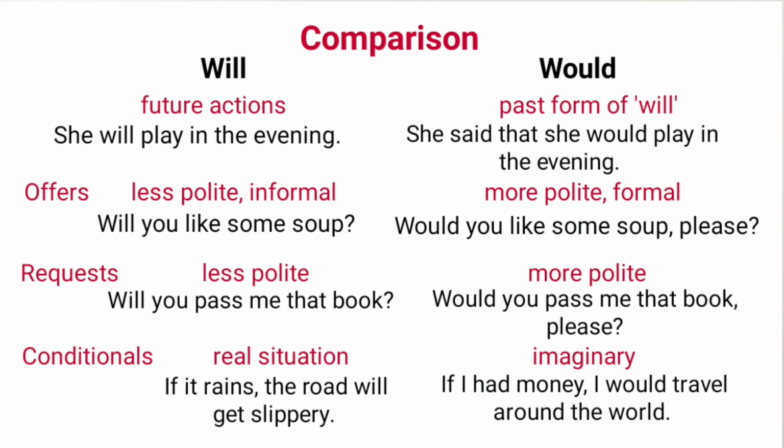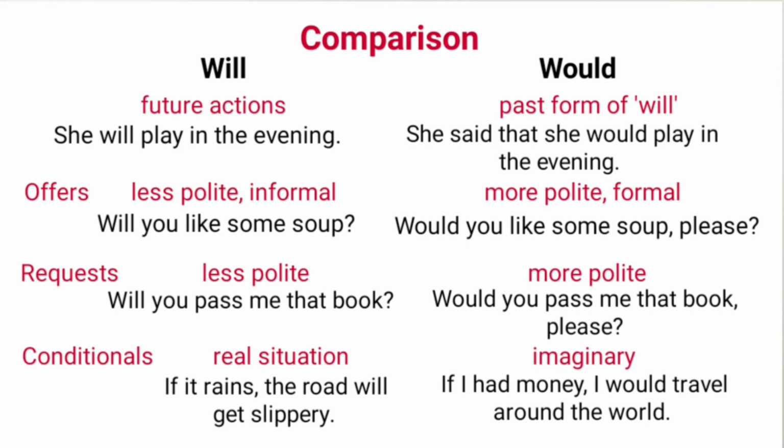Next comparison is based on conditionals. In conditionals with will, situations are real and likely to happen. Example: if it rains, the road will get slippery. While in conditionals with would, situations are imaginary or impossible.